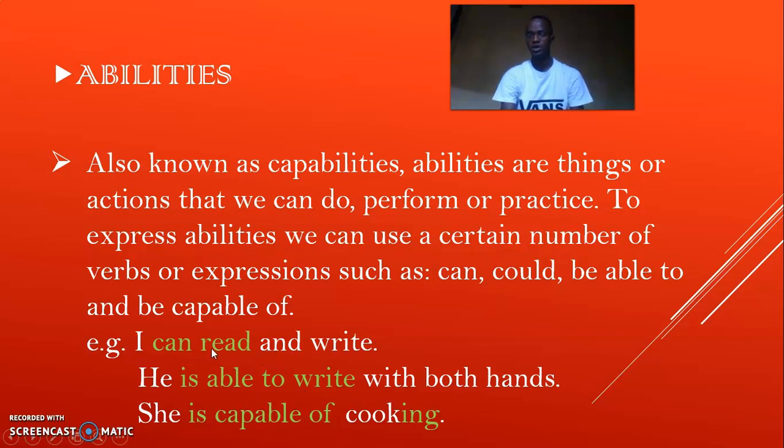So as you can see, I can read and write. When you use the verb can, we just put the infinitive after the verb. And when we use the expression is able to, or the phrasal verb be able to, we use a base verb, just the infinitive form after it. And finally, when we use capable of, the verb that comes after the expression takes the ing form. Let's have a look at some more explanation.